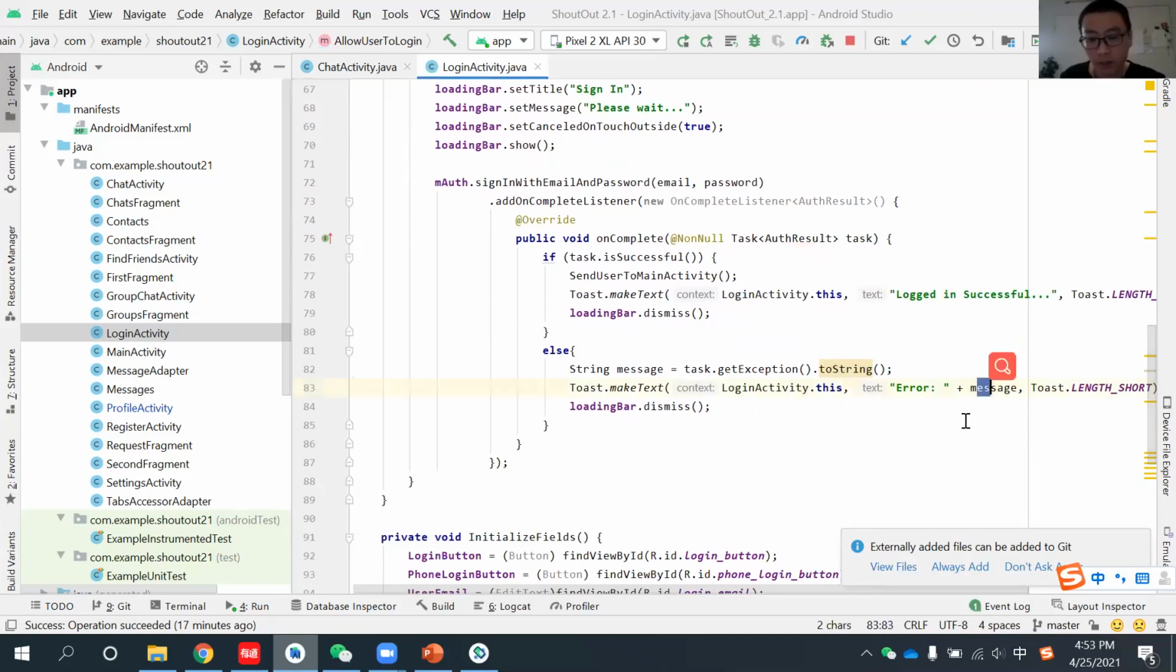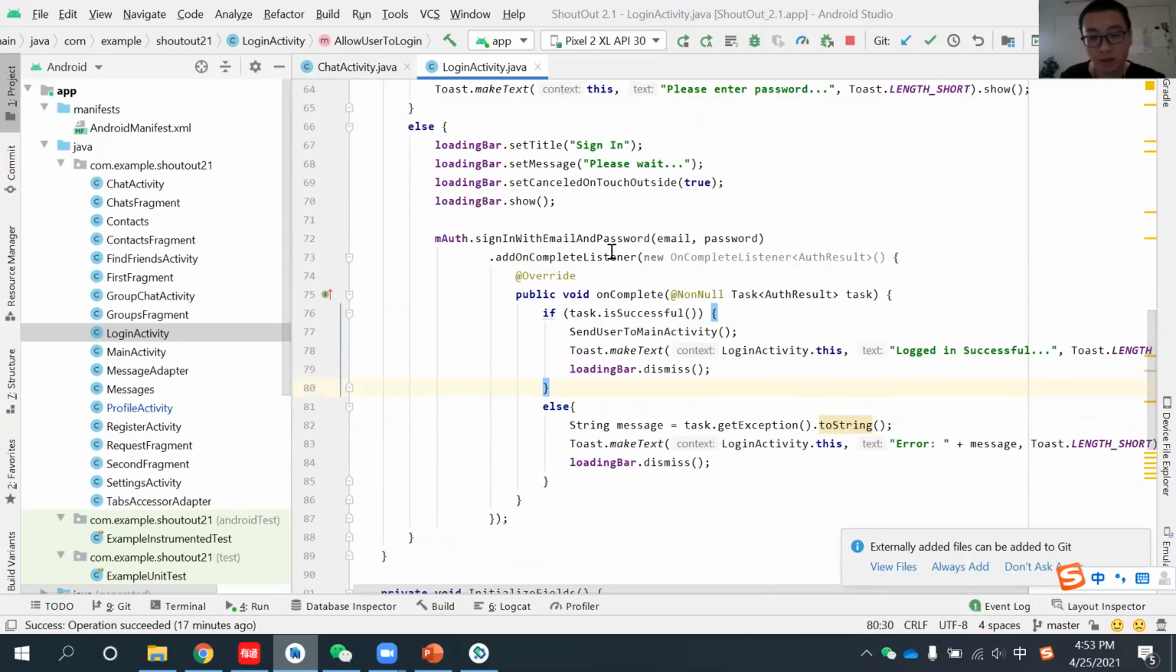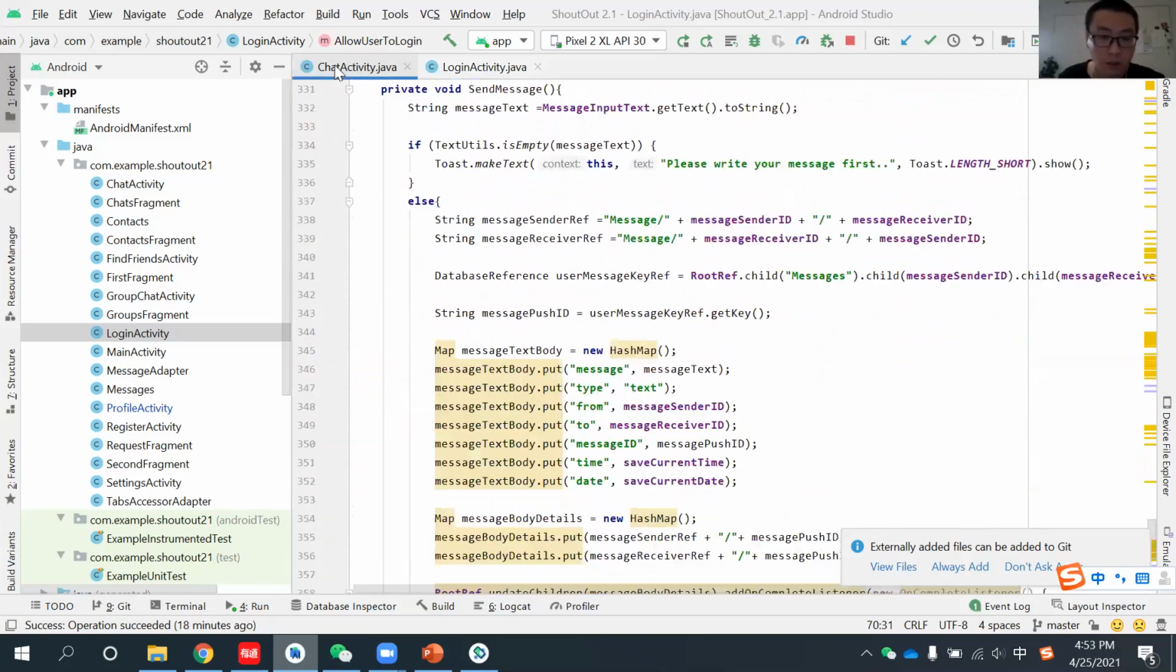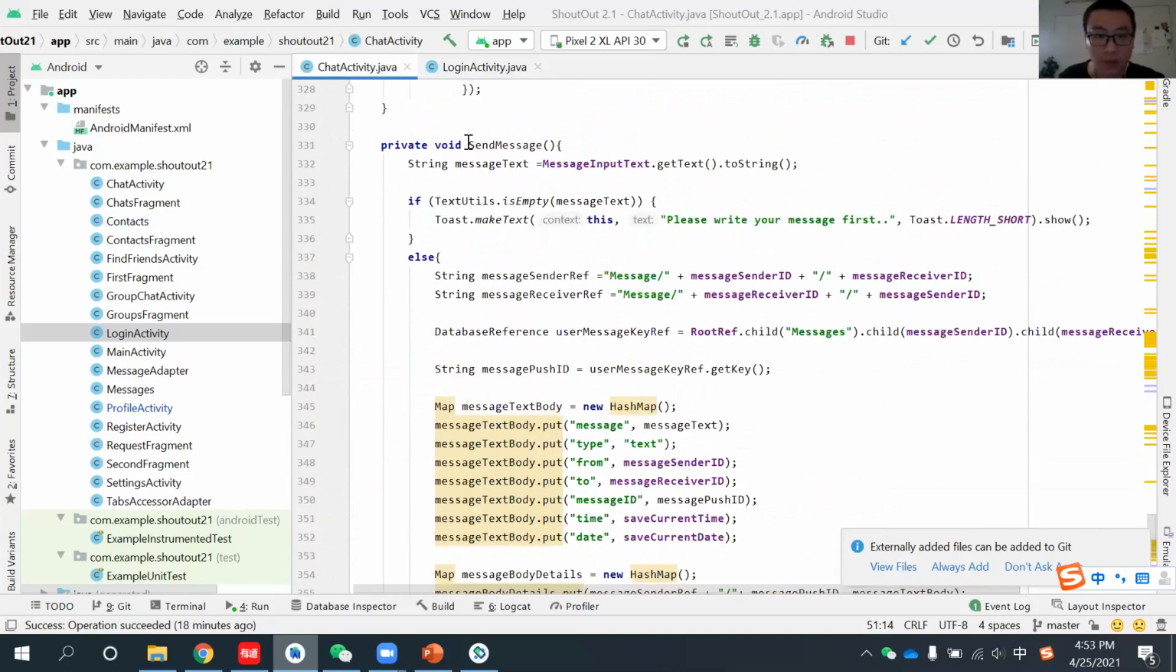And the error message is just a message the system will give you, right? And no matter whether you are successfully logged in or not, we will have the loading bar dismissed, so that the loading bar will not always be there and cut your vision of the application. Okay, here's the first one, and the second one we will give as an example is the send message method.